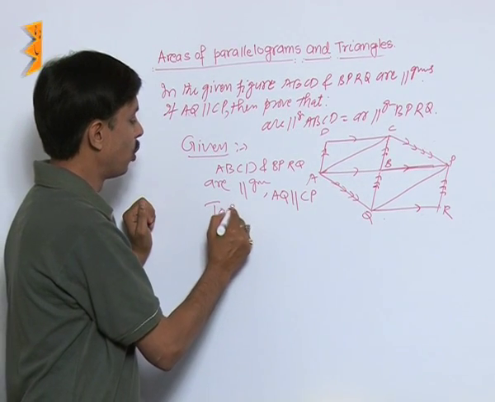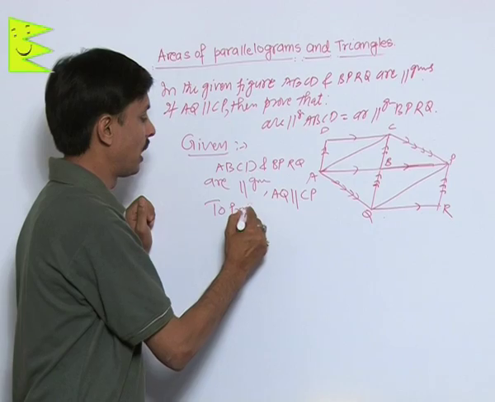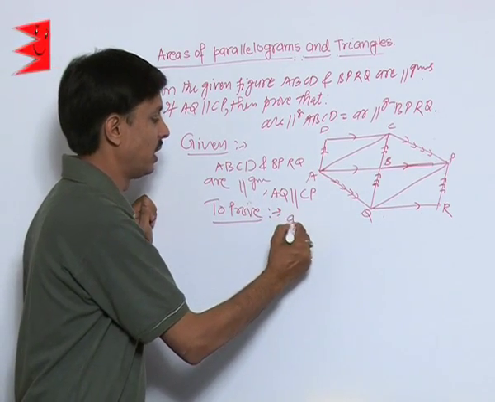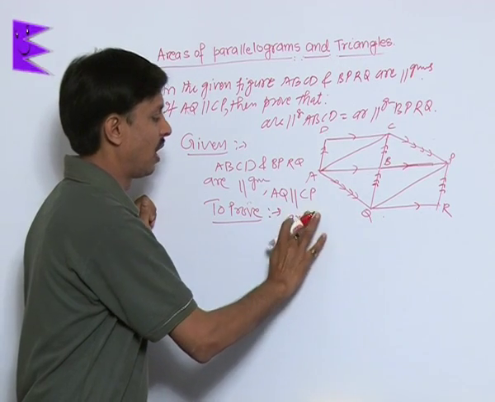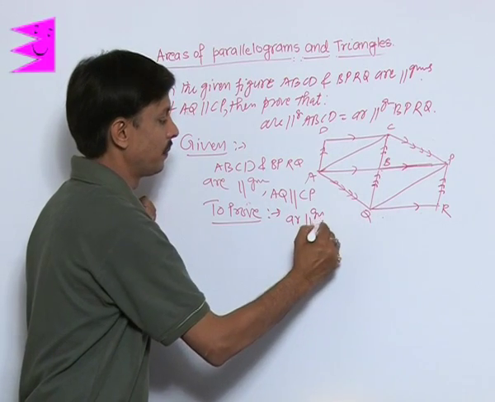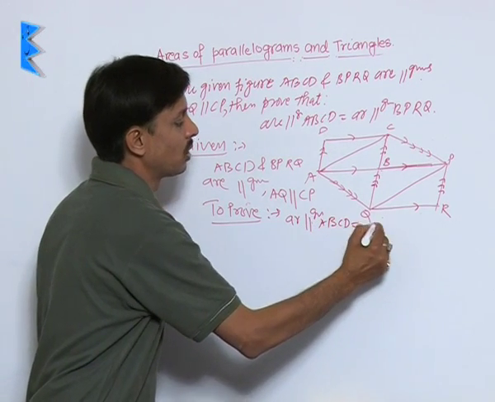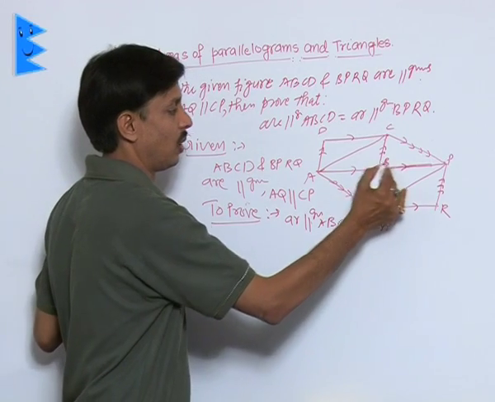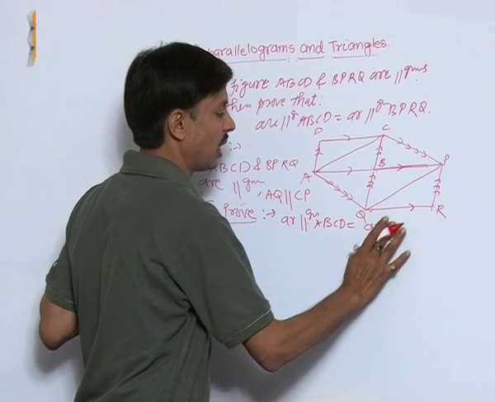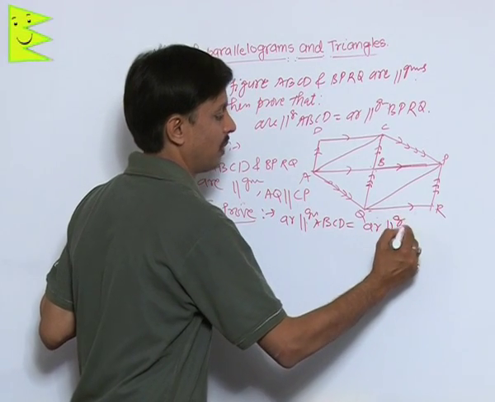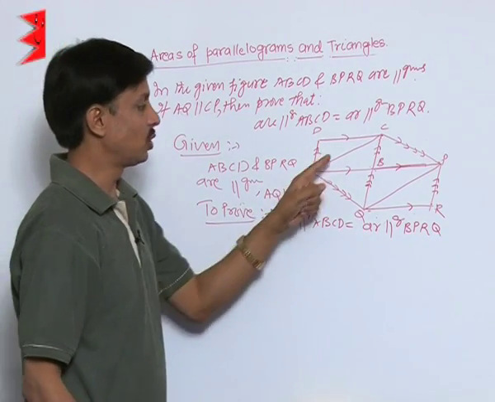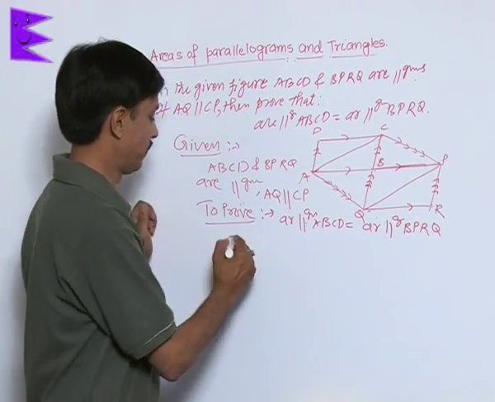What we need to prove is that these two parallelograms are equal in area, that is, area of parallelogram ABCD is equal to area of parallelogram BPRQ.